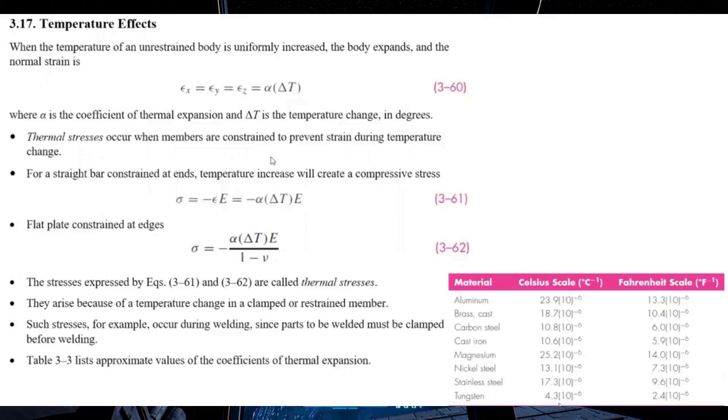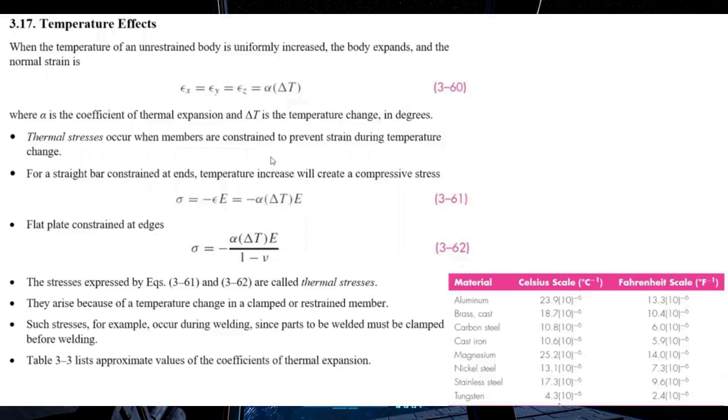And this normal stress is also equal to negative alpha times delta T times E, because we replace this epsilon by the corresponding equation, alpha times delta T. As I indicated before, if the bar or the object is unrestrained, in this case there will be only thermal strain developed inside the material, no stress. But if the object is restrained, in this case there will also be some thermal stress developed inside the material.